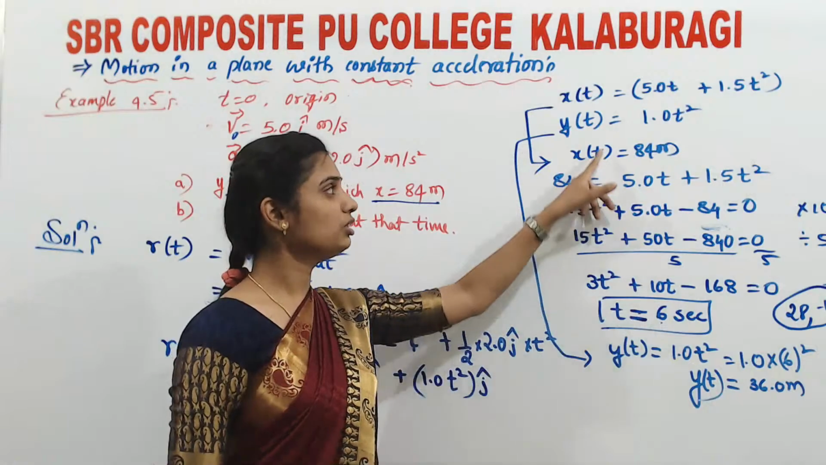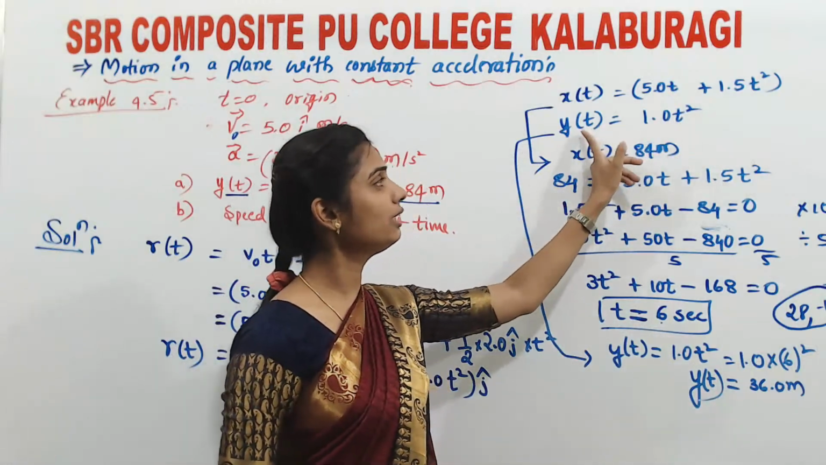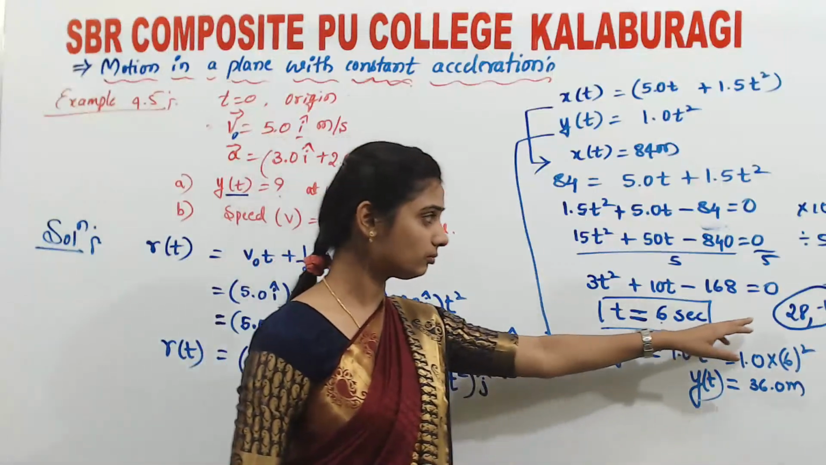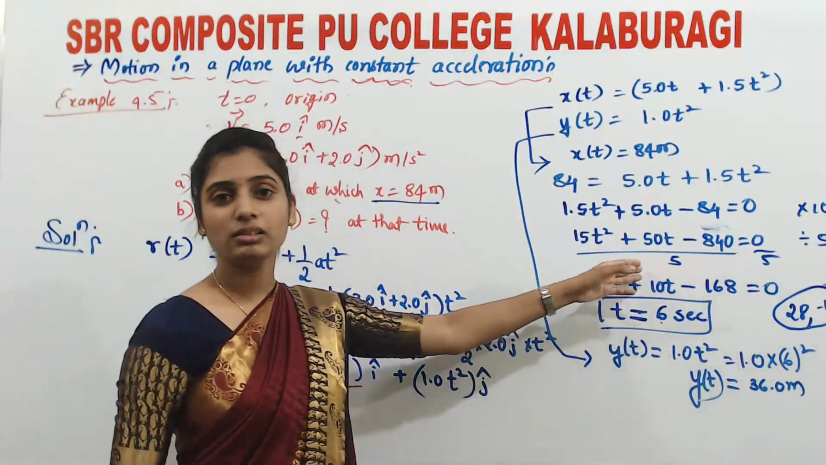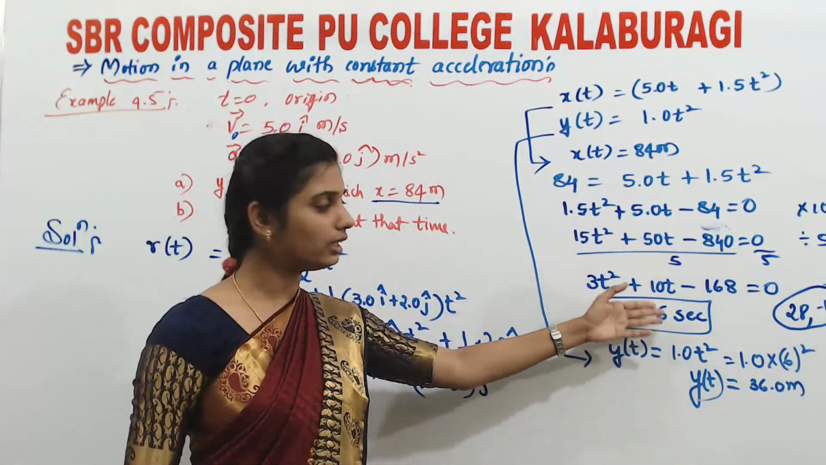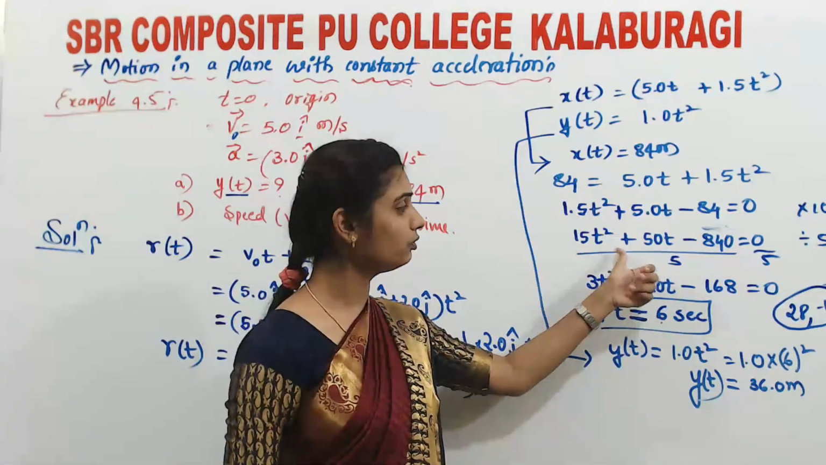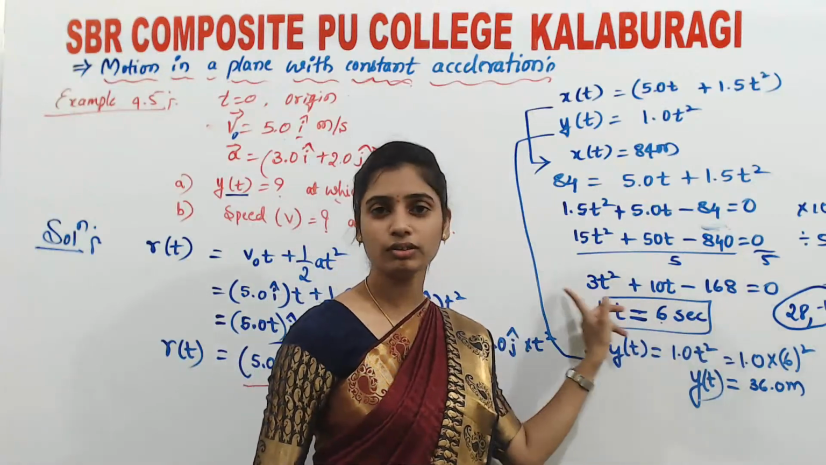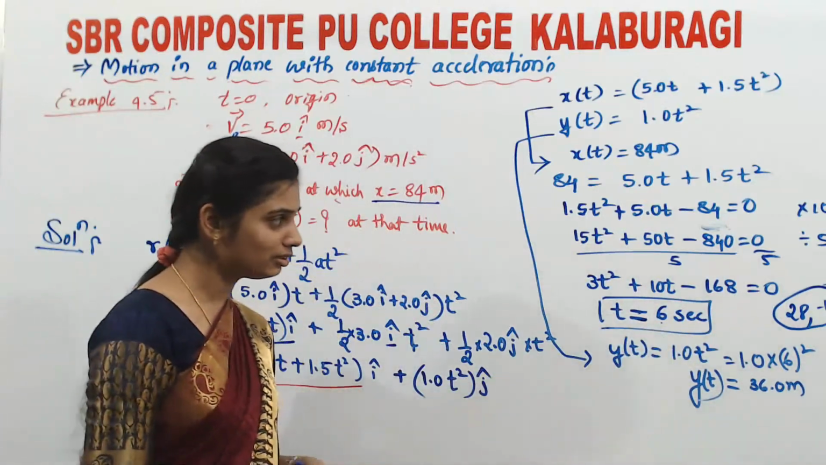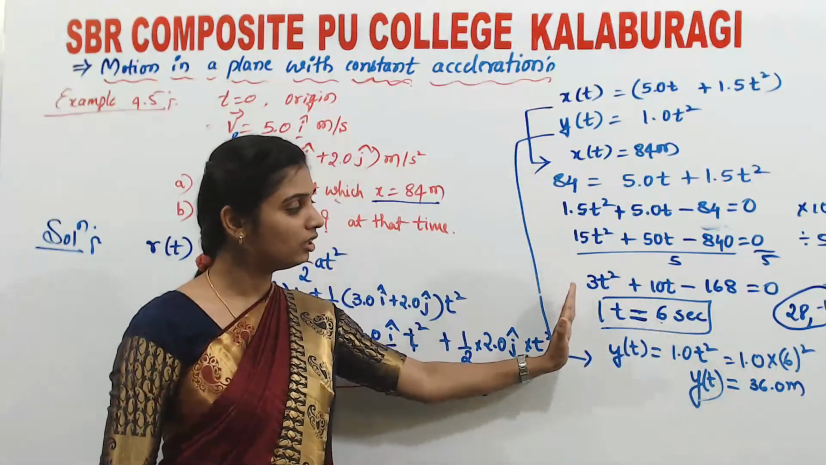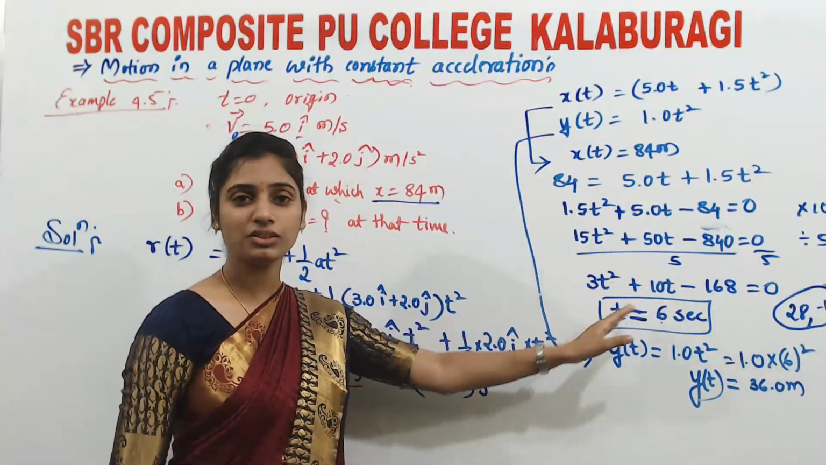Okay. So now substituting t as 6, you will get y of t is equal to 36.0 meter. Otherwise you can use x is equal to minus b plus or minus under root of b square minus 4ac divided by 2a for solving this. Otherwise, you can take the factorization method.